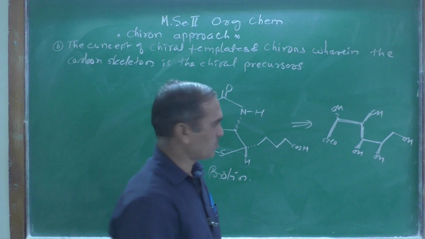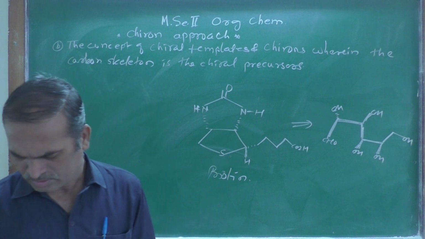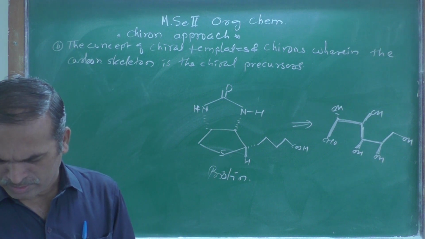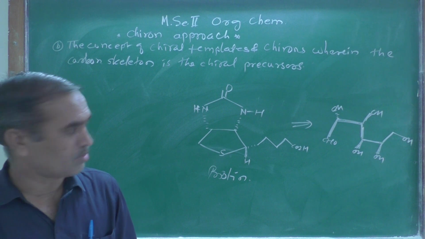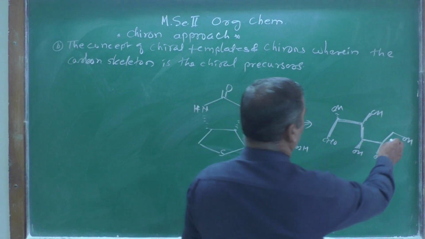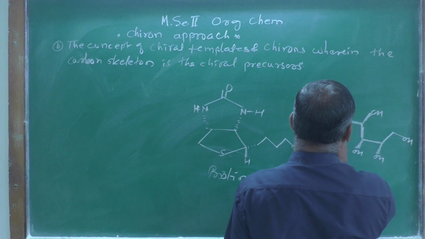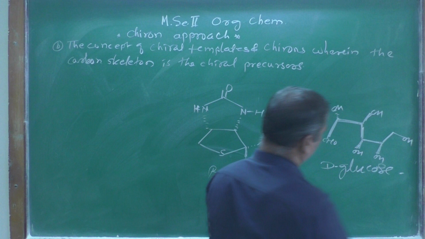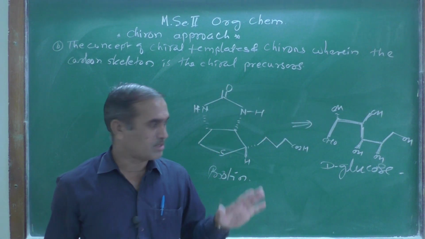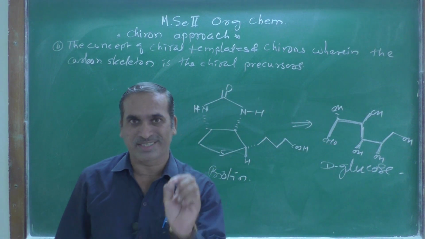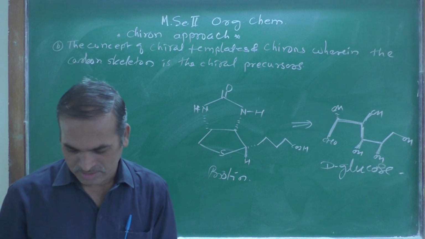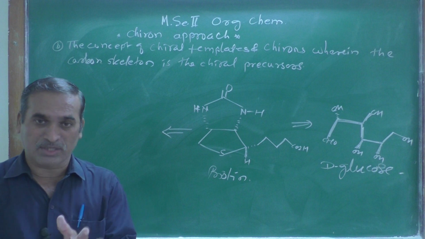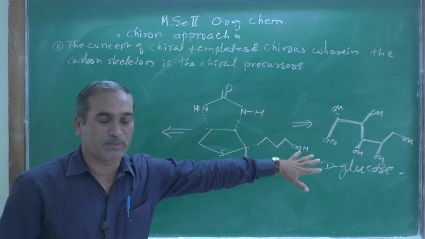One, two, three, four, five, six. Yes, this is the structure of glucose. This is D-glucose, and as we know, D-glucose is a starting material, or what we can call a chiral precursor. Now this biotin can be obtained from this. So the organic chemist can start from D-glucose.